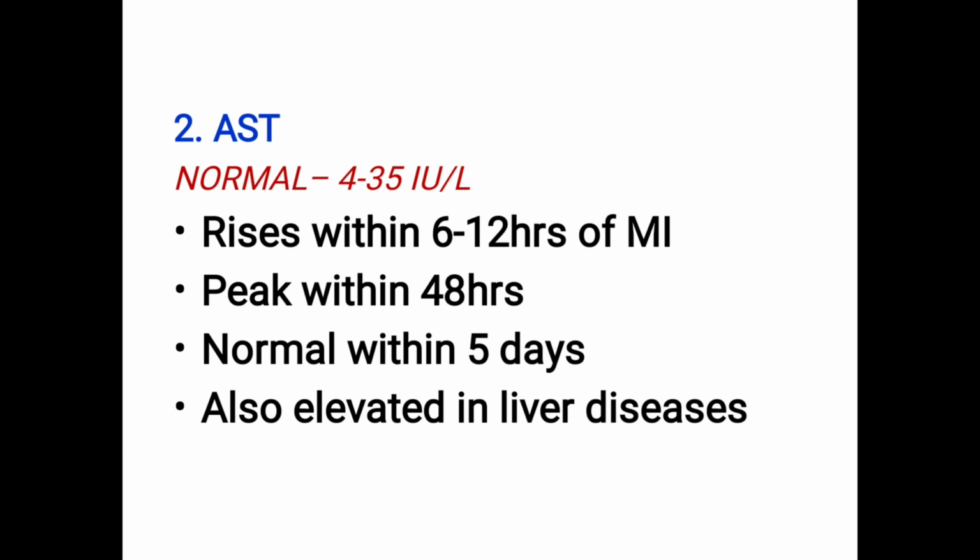Second enzyme which rises in myocardial infarction is AST, aspartate transaminase. You remember this aspartate transaminase, which we have already seen in diagnostic enzymes. There we said it is present in cardiac muscles, RBC and liver. So it is related to cardiac profile also. AST, aspartate transaminase. Okay, normal 4 to 35. Some books give a difference of 10 or 5. Don't worry. 4 to 35 international units per liter.